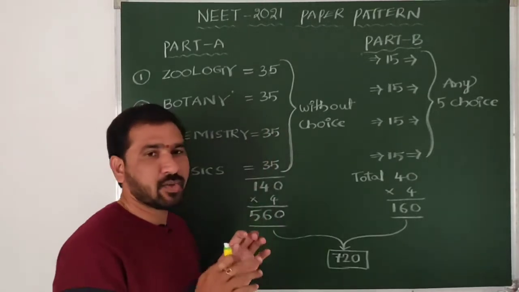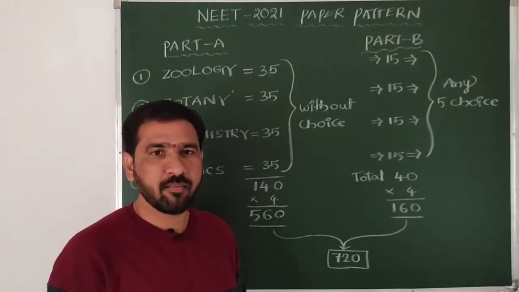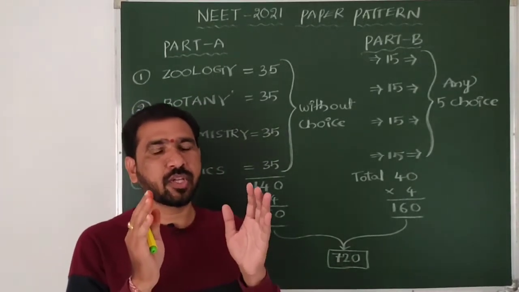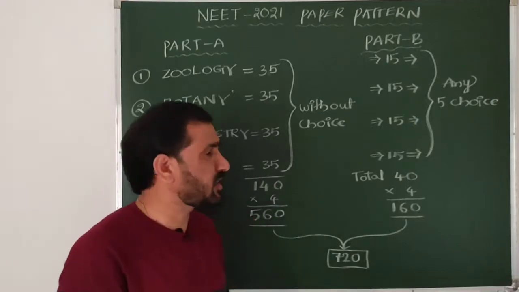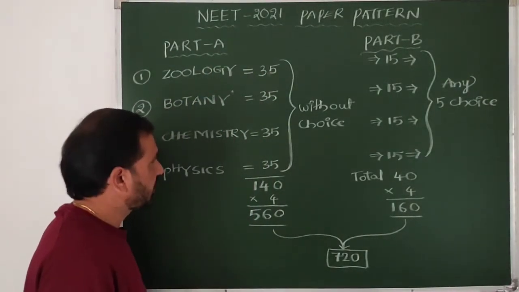We need to attempt all questions to get more marks. Okay, beta? And moreover, remember, there is a chance of somewhat easy questions in this Part A. That is also to be kept in mind.